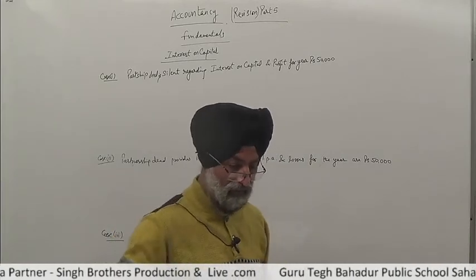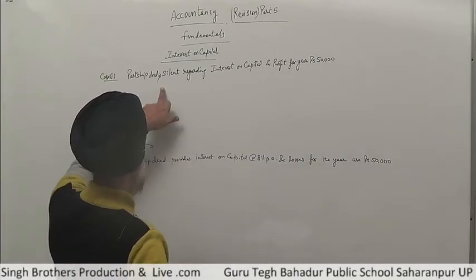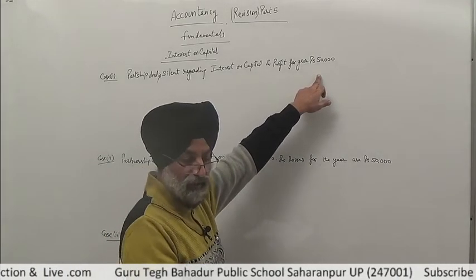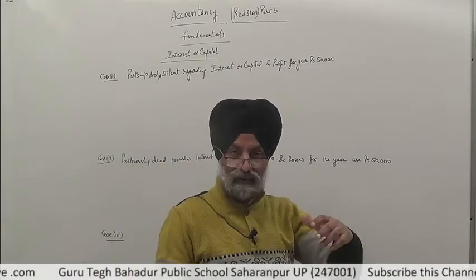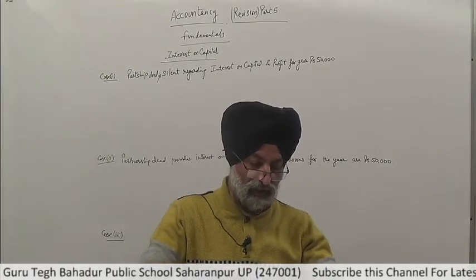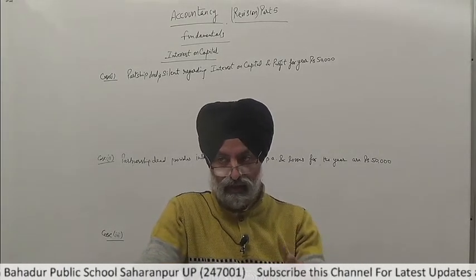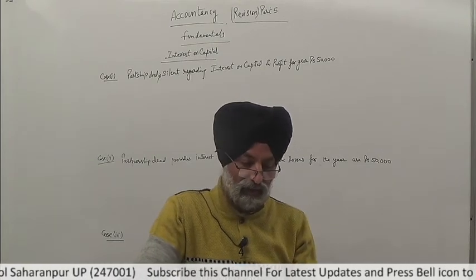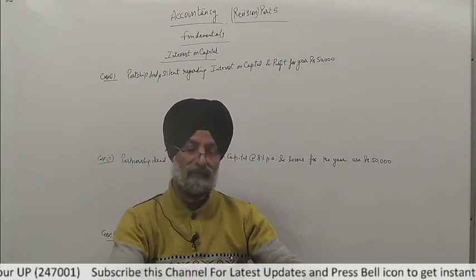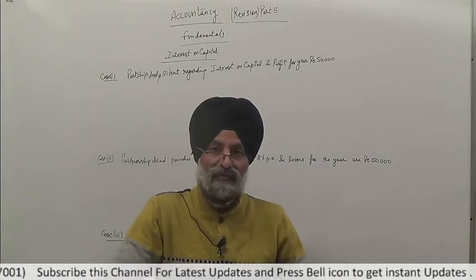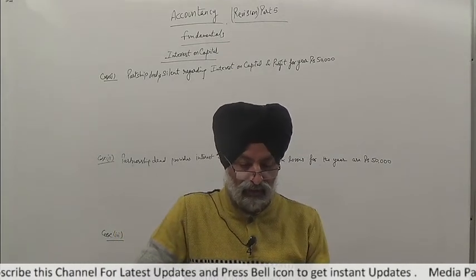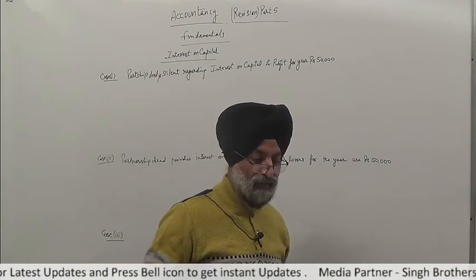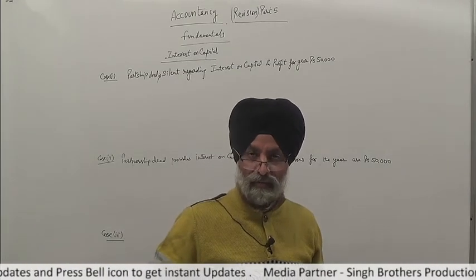Case number one: if the partnership deed is silent regarding the interest on capital and profit for the year is rupees 50,000. About the interest on capital, the partnership deed is silent and profit is rupees 50,000. Then how to calculate this interest on capital, or how to find the profits of the partners individually.